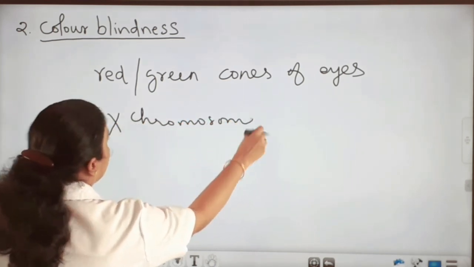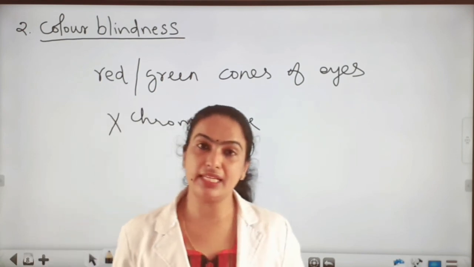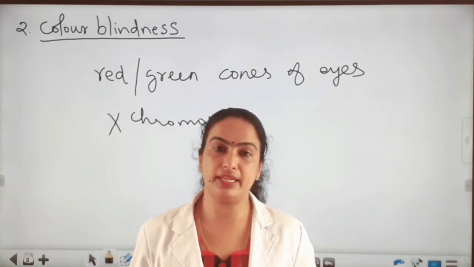So, the chance of having colorblindness in male is higher than in female.